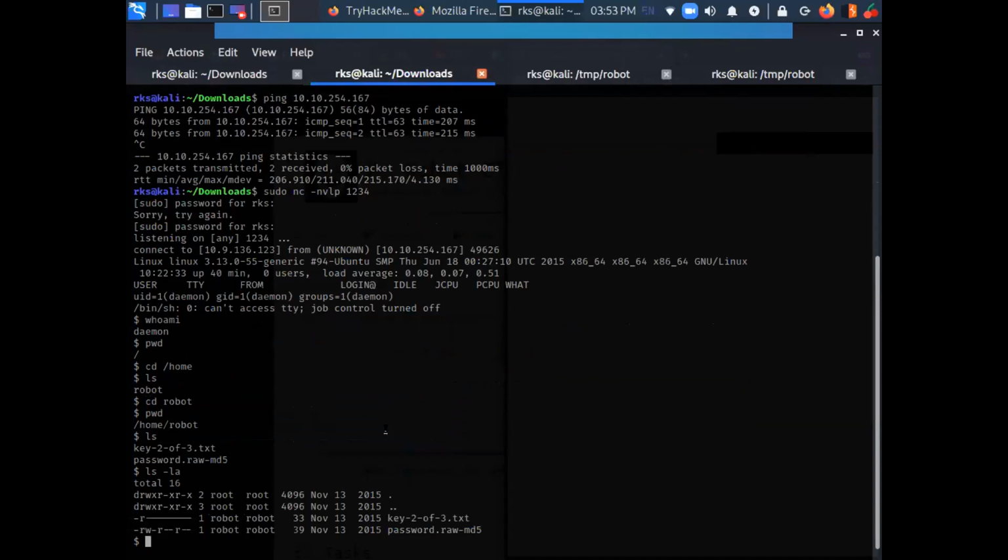And when I try to list files and folders available in this directory, here I can see that there are 2 files available. So can I read the second flag now? Yes, sir.